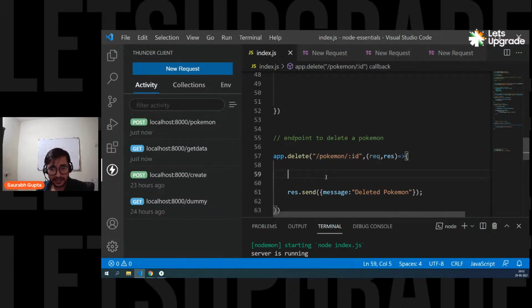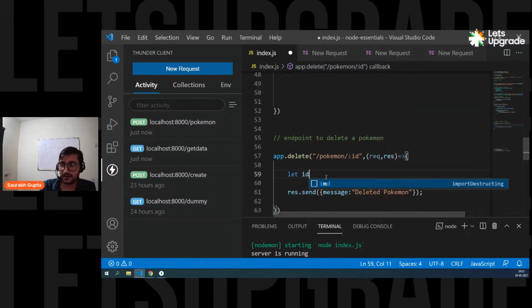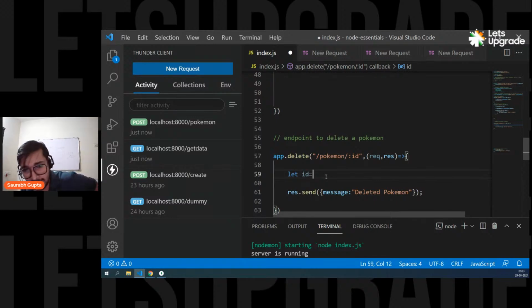Okay, so any one of you know this? Please tell me, guys. Is anyone here that knows how to read it? Come on, guys, tell me. I want to see. It's a simple question. Is anyone from you knowing how to read the ID from the URL?